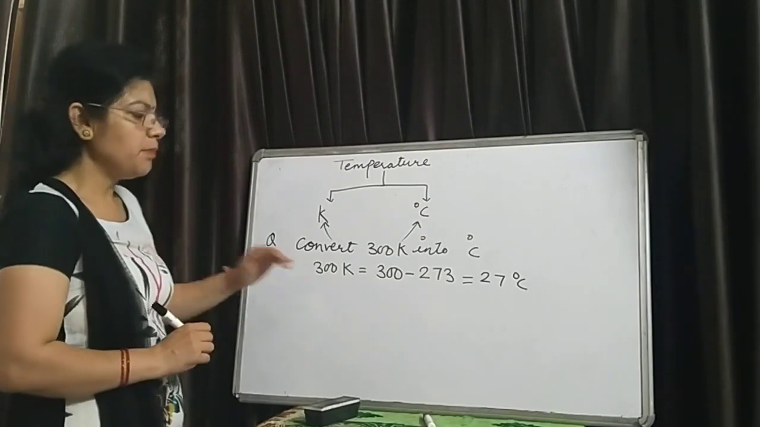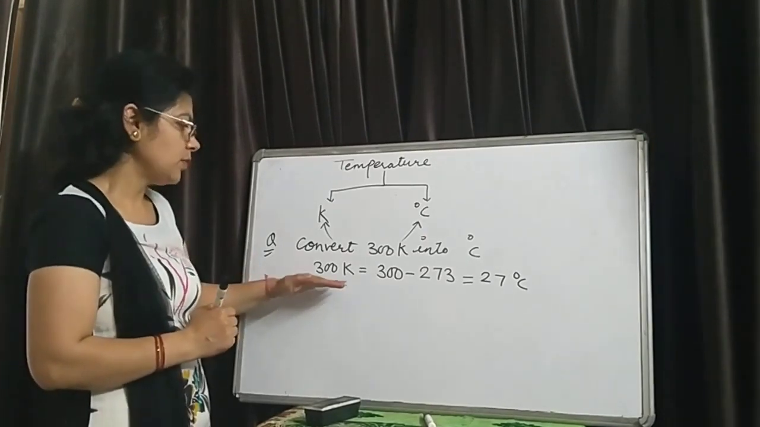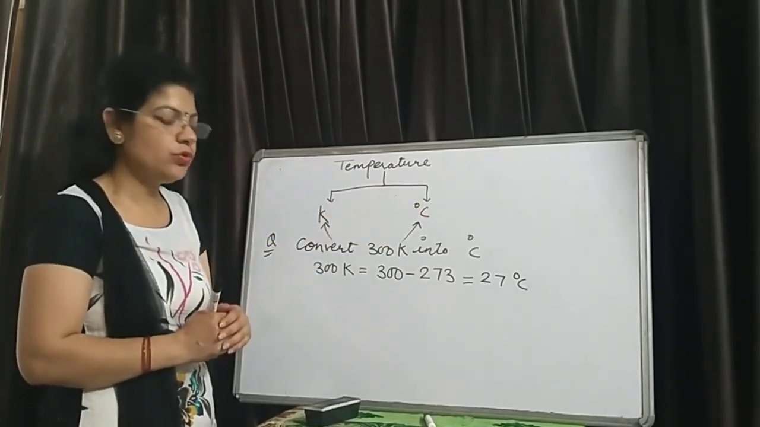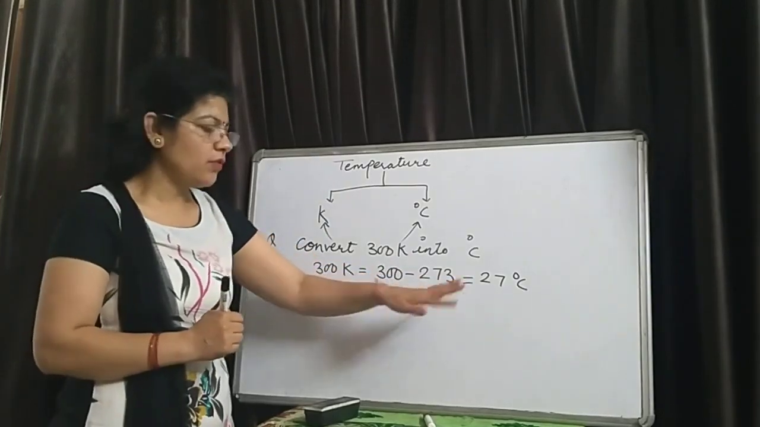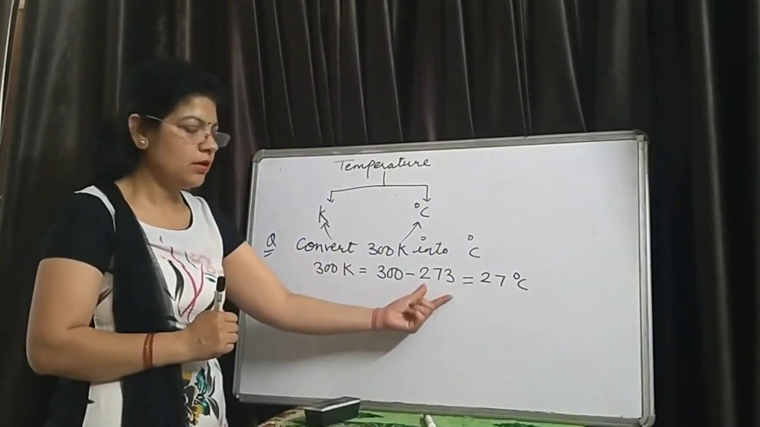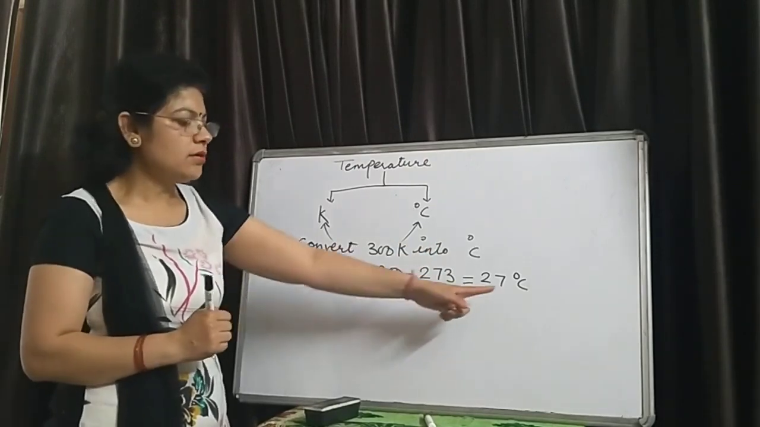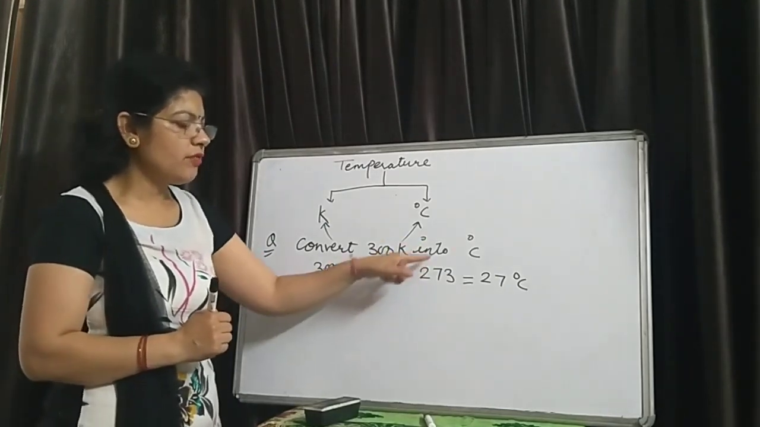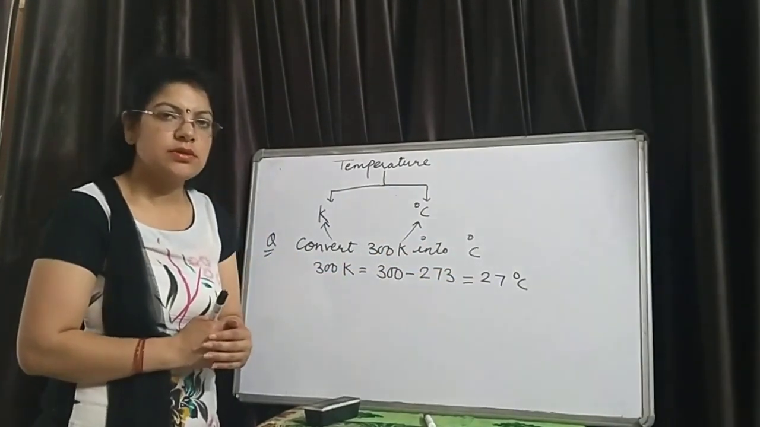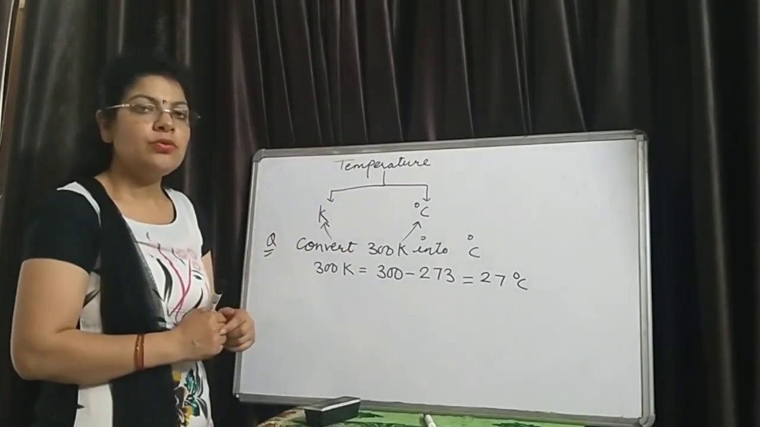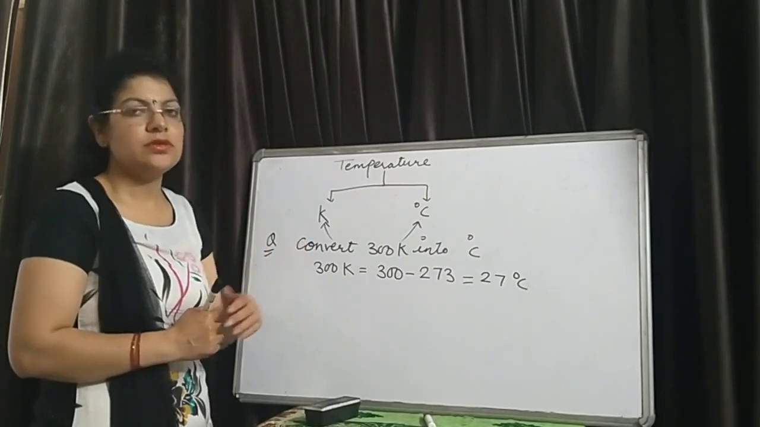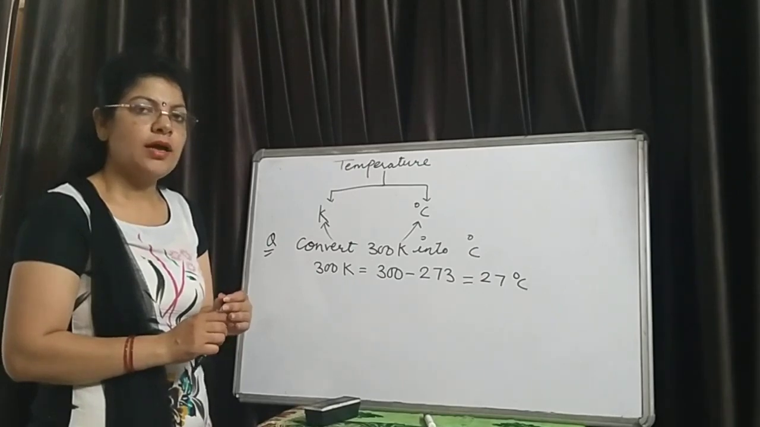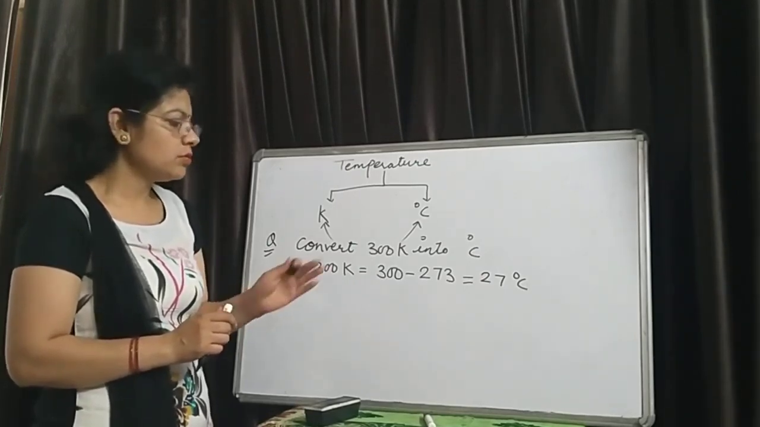This is the simple concept to convert one temperature scale into another. If we want to convert Kelvin into Celsius, then we simply subtract 273. If we want to convert Celsius into Kelvin, then we have to add 273 to the Celsius value. These are some new concepts related to the processes which take place in the conversion of one physical state to another. Hope you understood this concept.